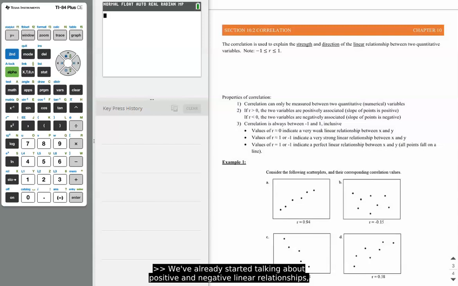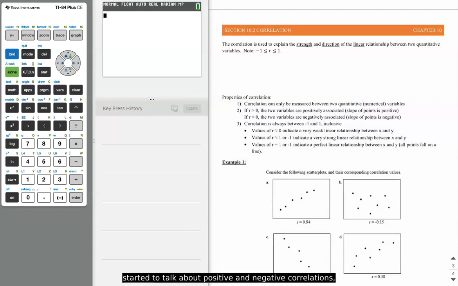So we've already started talking about positive and negative linear relationships, and positive and negative correlations, looking at the two variables to see how they may be related. Now we're going to talk about the strength and direction of the linear relationship between two quantitative variables.